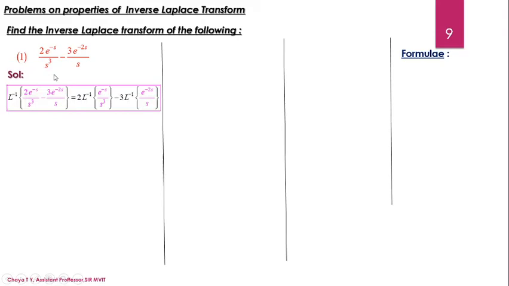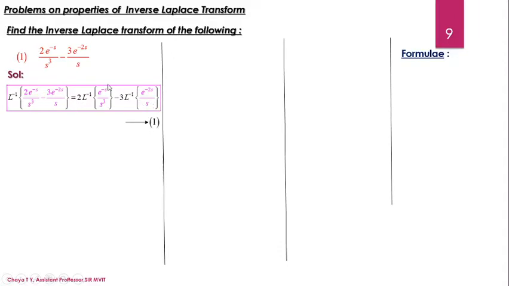We are going to apply Laplace inverse for the given function and rewrite that by using the linearity property. Linearity property means if you have a constant term, bring the constant term outside, then apply the Laplace inverse. So the given function becomes 2 into Laplace inverse of e to the power minus s by s cube minus 3 into Laplace inverse of e power of minus 2s by s. Now call this as equation 1.